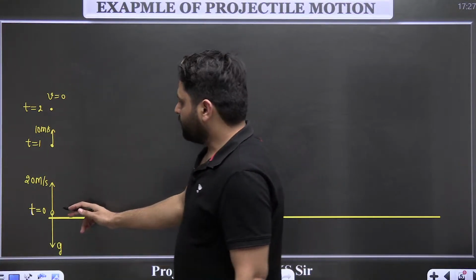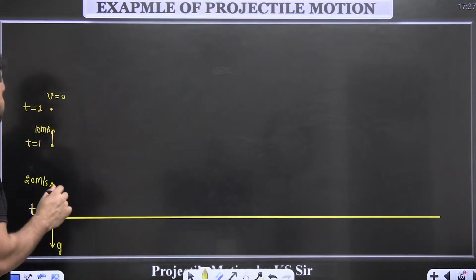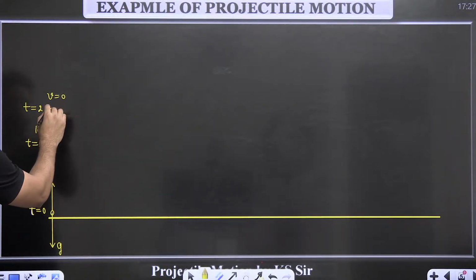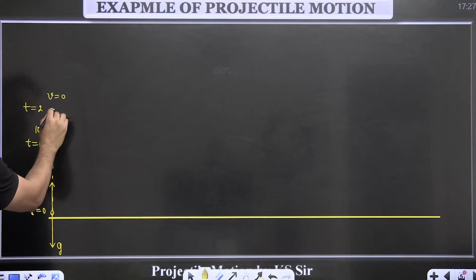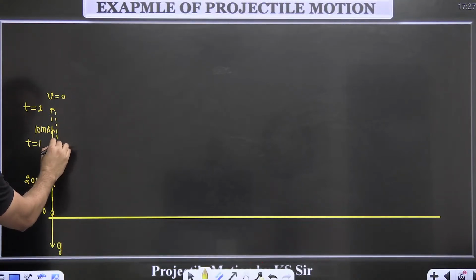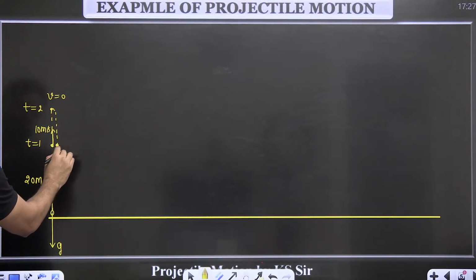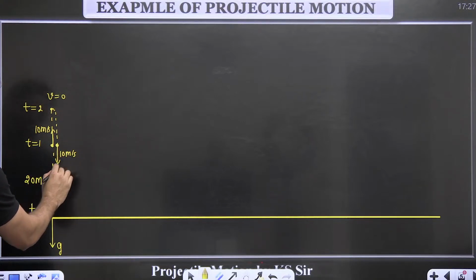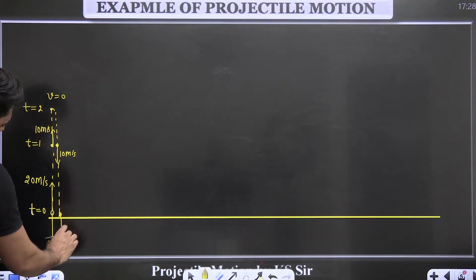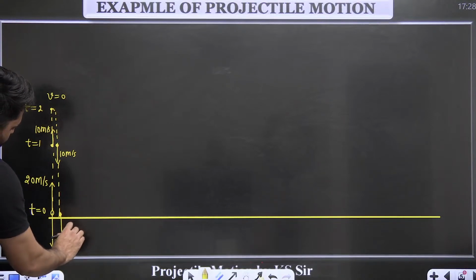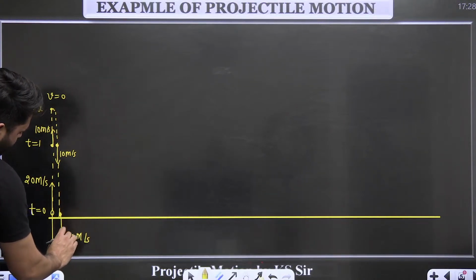So it will go up and then come down. At t equal to 3, it will be moving with 10 meter per second vertically downward, and at t equal to 4, again with 20 meter per second.